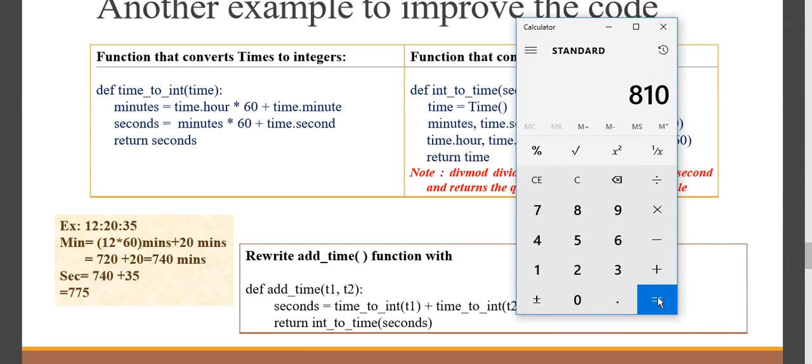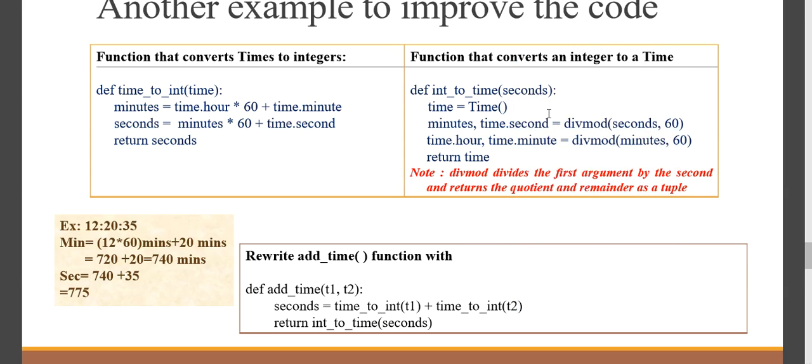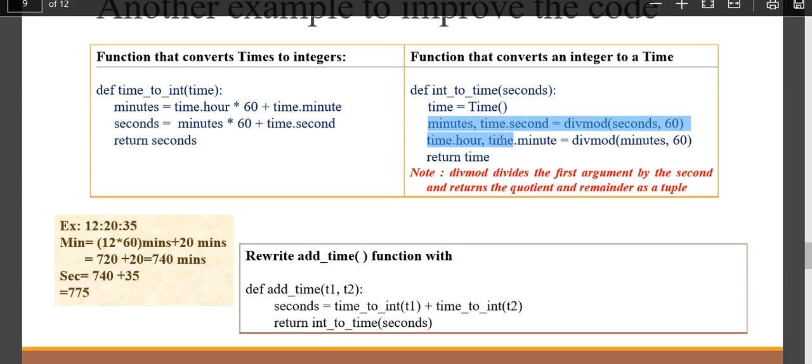740 into 60, which is equal to this, plus you are going to add the seconds, will be 44,435 seconds. And similarly, if you want to convert this 44,435 seconds back to a time object, then you can use this logic.